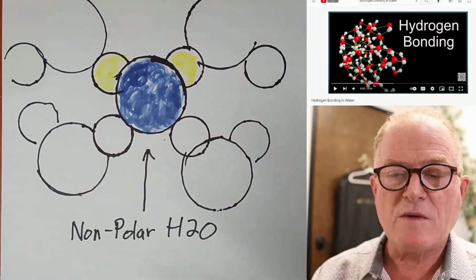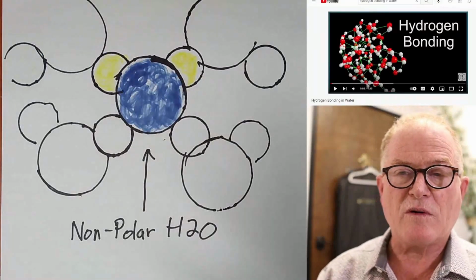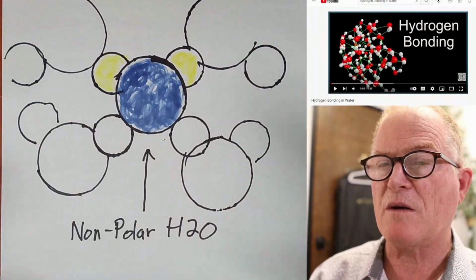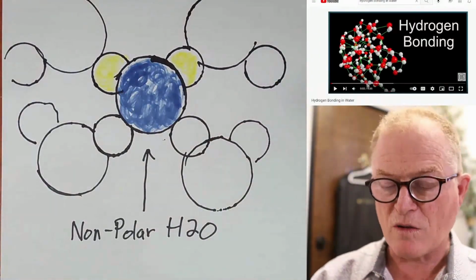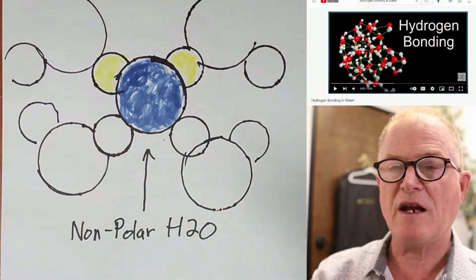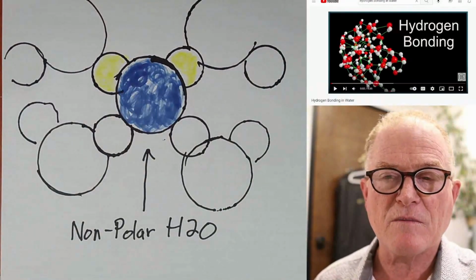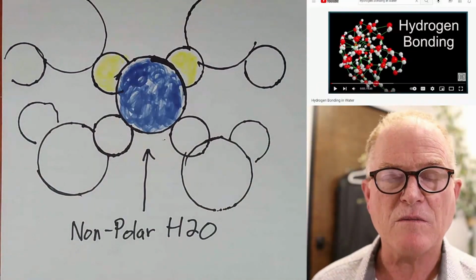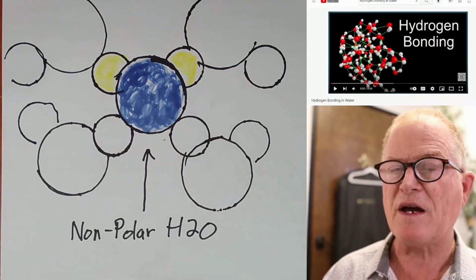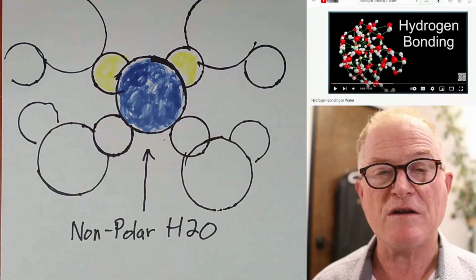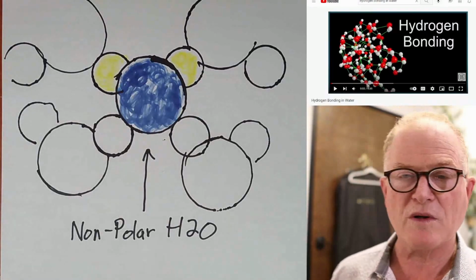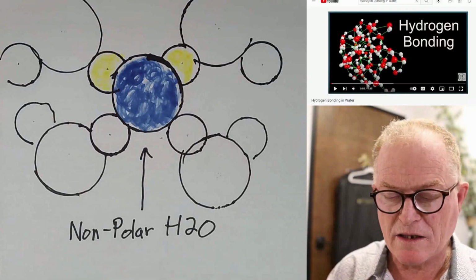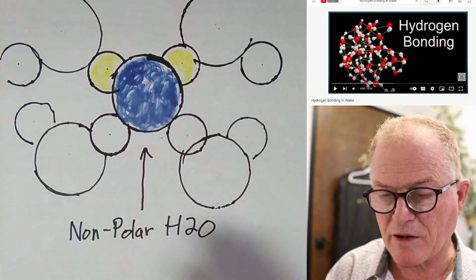Now, why do we say this is nonpolar? Well, one reason is because it's no longer producing a polar force. It's no longer attracting any of these other molecules because its polarity has literally been turned off by the fact that H2O is a solvent of its own polarity. Now, it may not be apparent to everybody why this is no longer a polar molecule.